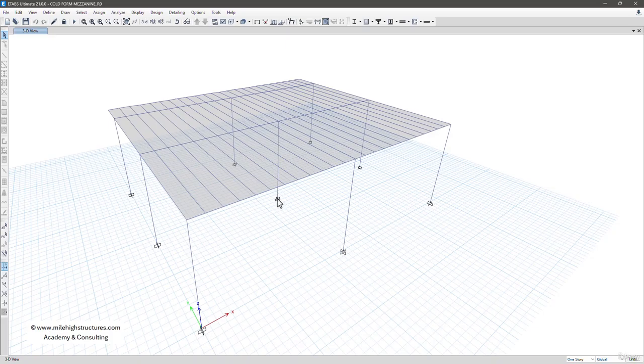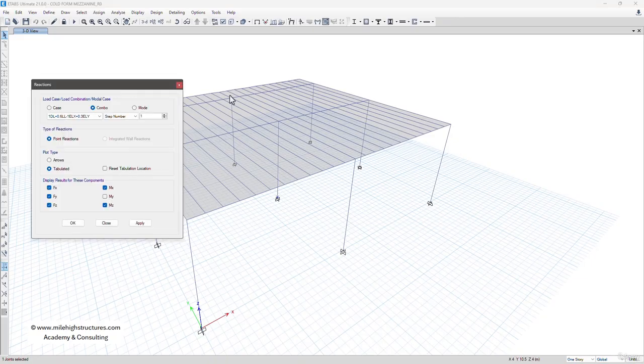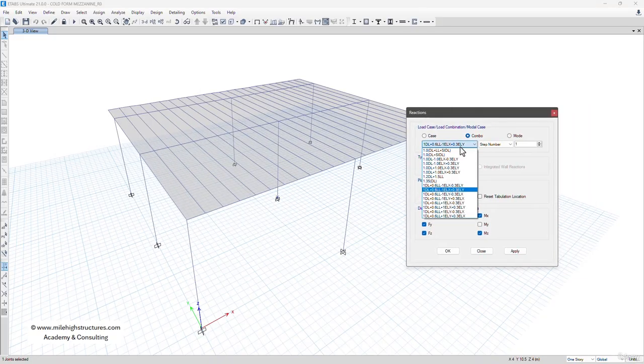So let us suppose that right now we want to design the anchors for this particular joint. So we can go to the display and force test diagram and support spring reactions. Let us say we want to check the forces for one time dead load plus 0.6 time live load, plus we can say minus ELX and minus 0.3 ELY. So we can switch on the FX, FY and FZ, that is the horizontal and vertical reactions. MZ we can switch it off because that is a torsional moment. We can switch on the MX and MY. So we can left click on apply here.